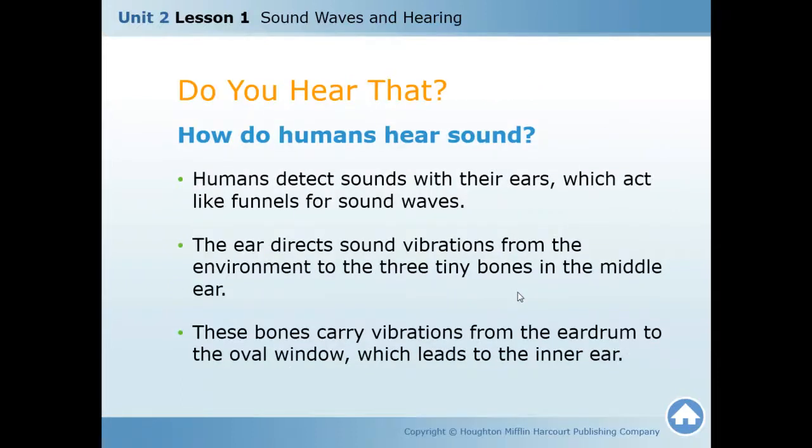Okay, how do humans hear sound? Humans detect sound with their ears, which act like funnels for sound waves. The ear directs sound vibrations from the environment to the three tiny bones in the middle ear. These bones carry vibrations from the eardrum to the oval window, which leads to the inner ear.